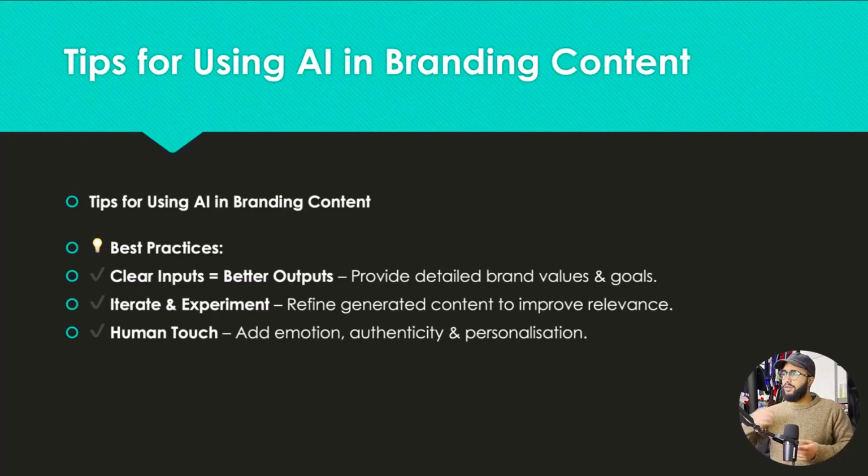Iterate and experiment. Keep on refining, keep on telling it, do this, no, do this, all of that good stuff. And tell it to give you a bit more of a human touch, because people can tell when things are AI generated. If you tell it to add a bit of authenticity and tell it more about yourself as a person, it will give you an output as if you made it yourself, while saving you hours worth of time.